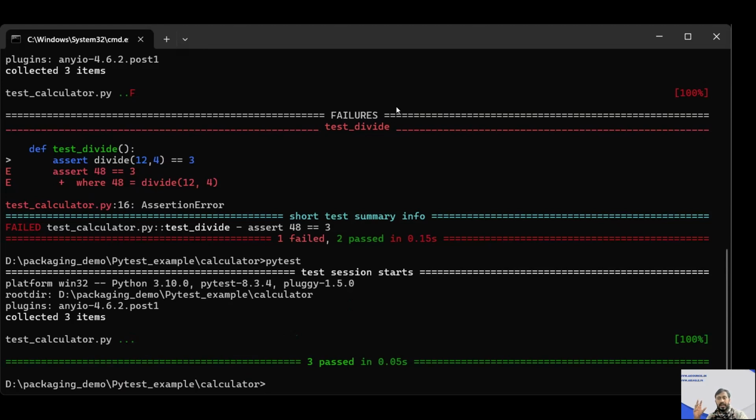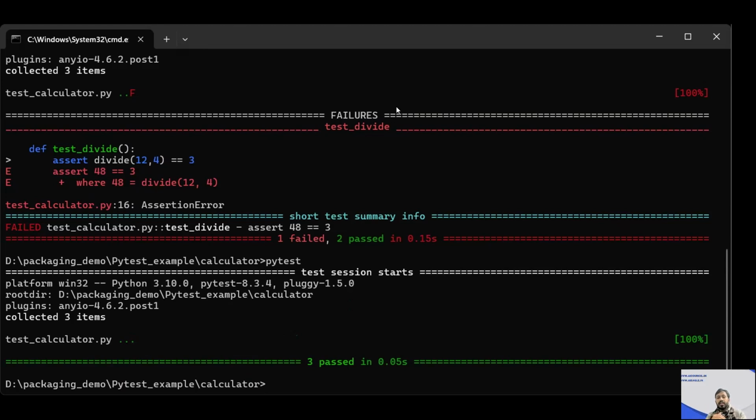That means before creating your distribution file, Pytest will automatically execute. And if there is any problem going on, maybe some errors or some incorrect logic that I did, Pytest will easily identify that.